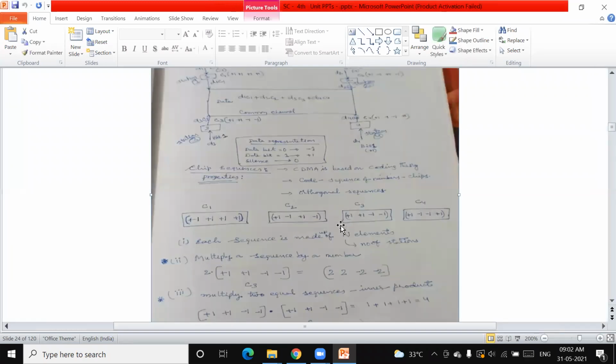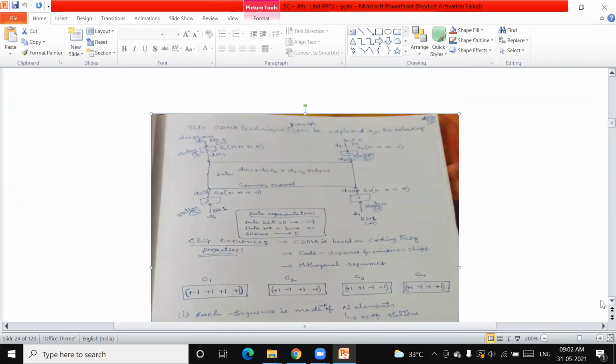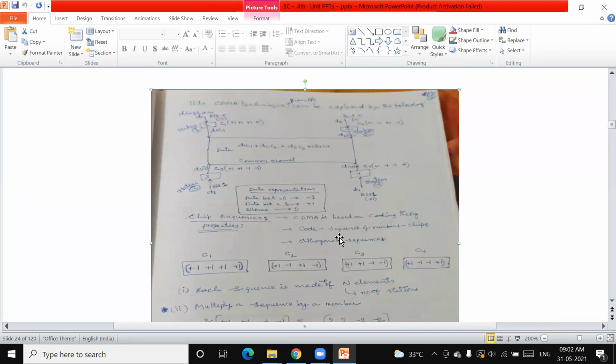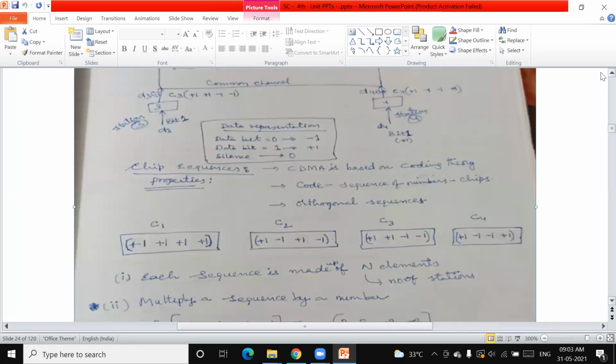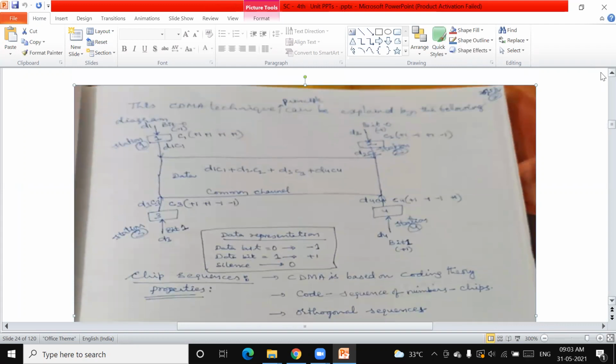So now, whatever I just explained is present in this case, and we are going to see how the sequence of codes has been allotted, and all these things. It looks a little bit blurred, so please all of you follow this one. This diagram is nothing but a simple diagram. The CDMA technique principle is going to be explained by this one.